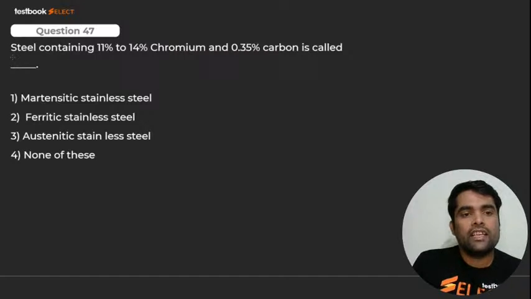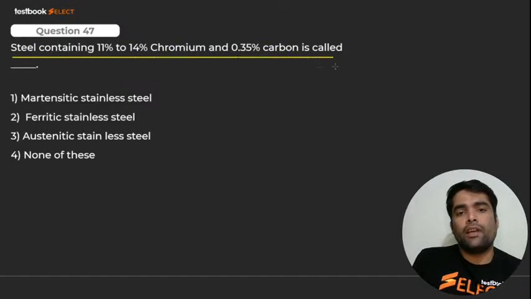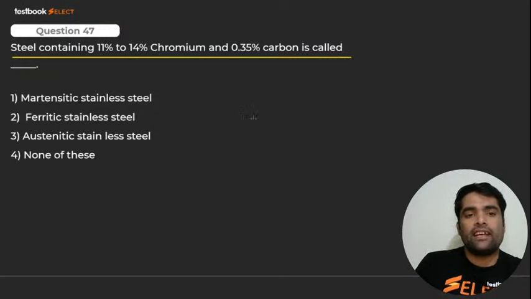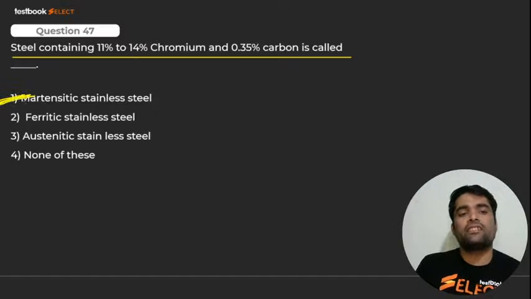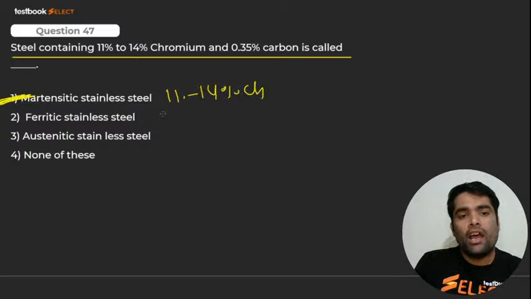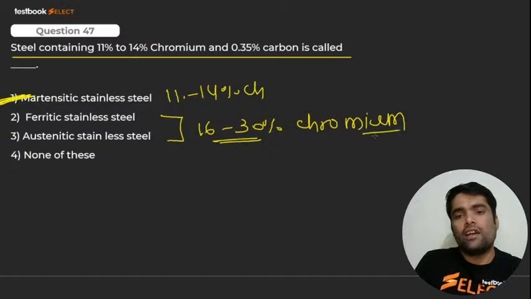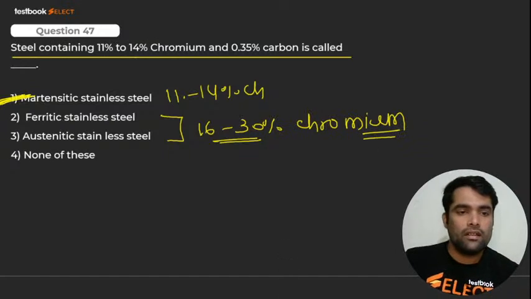47. Steel containing 11% to 14% chromium and 0.35% carbon is called, my dear? क्या होगा ये? It is nothing but martensitic stainless steel. इसमें 11 to 14% होता है क्या? क्रोमियम. एंड इन दोनों में क्या होता है बच्चा? 16 to 30%. 16 to 30% होता है क्रोमियम. It is how much? 16 to 30%. I repeat. Very good. Perlite.